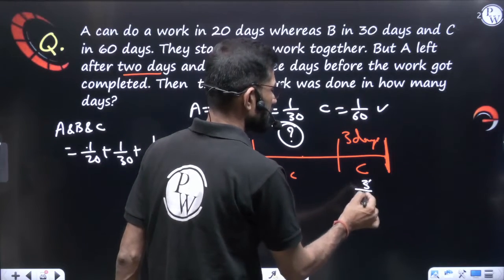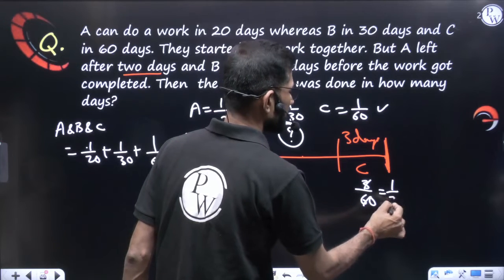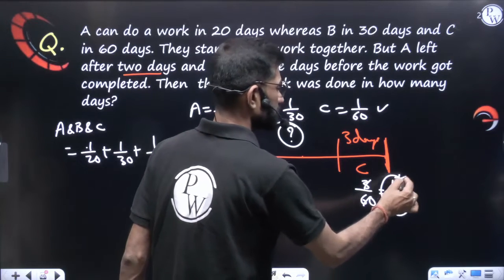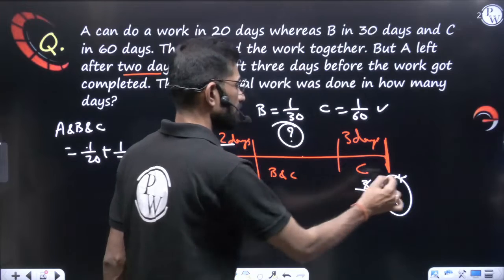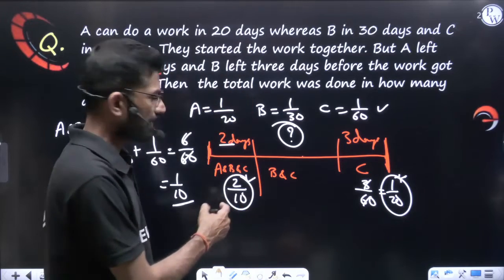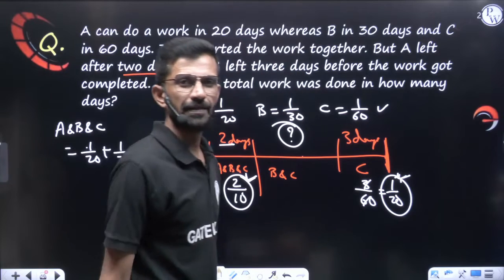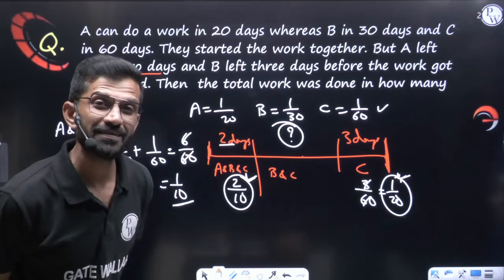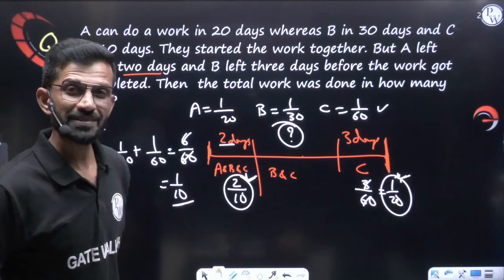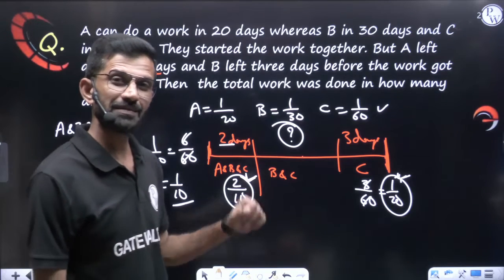3 by 60, or you can cancel and say 1 by 20 of the work was done here. 2 by 10 work here, or cancel and say 1 by 5. So 1 by 5 work is done here, and 1 by 20 work is done here. Remaining work who has done? Obviously B and C must have done.